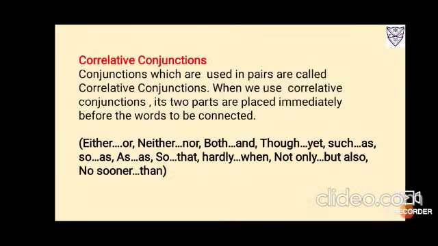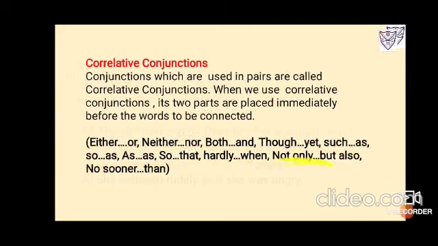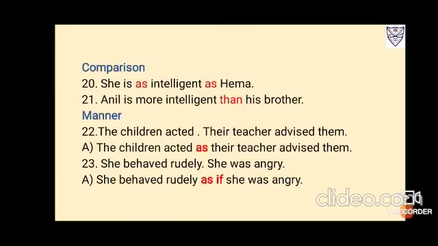Now correlative conjunctions. Conjunctions which are used in pairs are called correlative conjunctions. As I have told you, when we use these conjunctions, its two parts are placed immediately before the words to be connected. So these are either or, neither nor, both and, though yet, such as, so as and as, so that, hardly when, not only but also, and no sooner than.